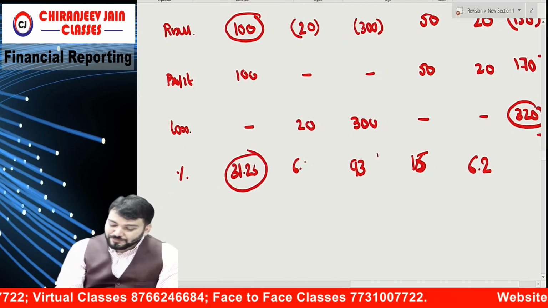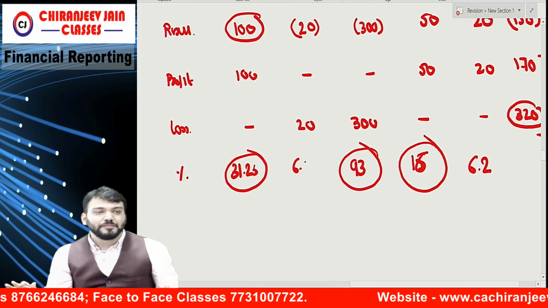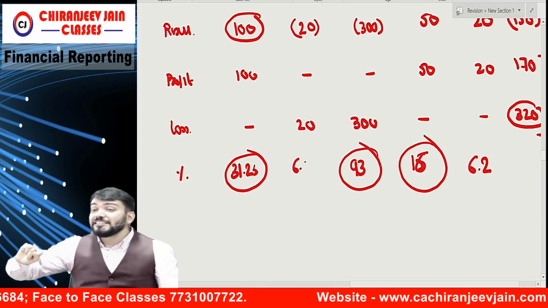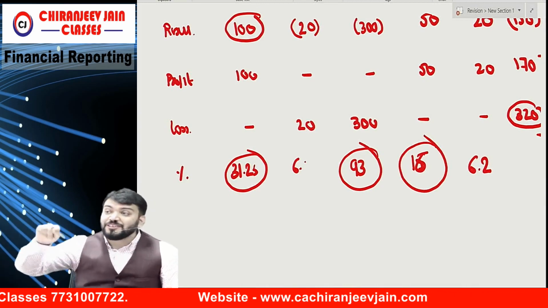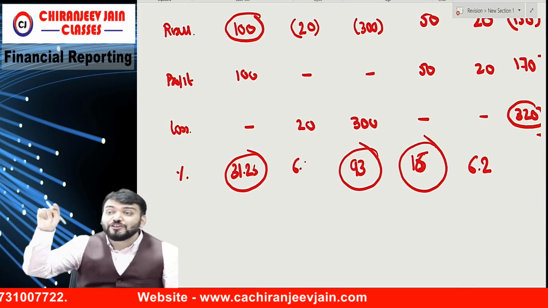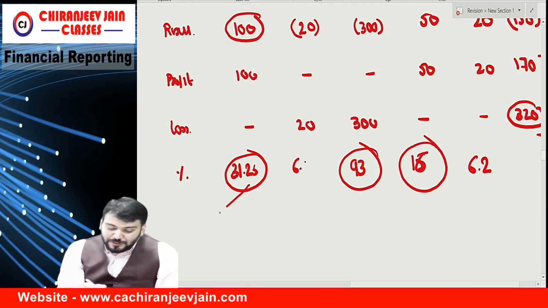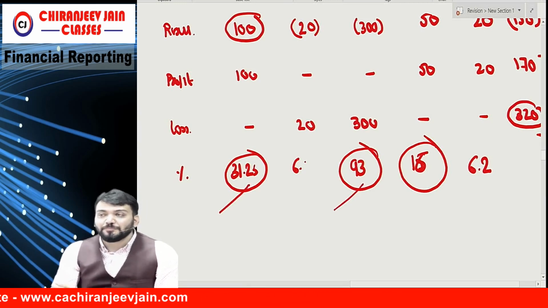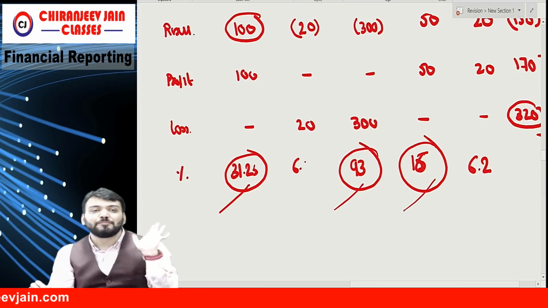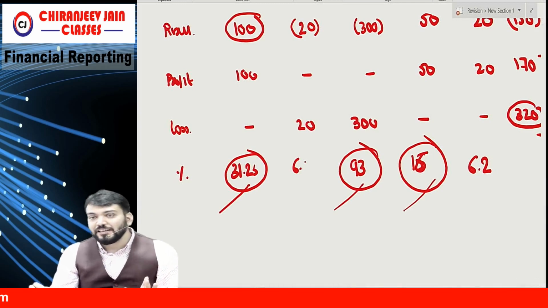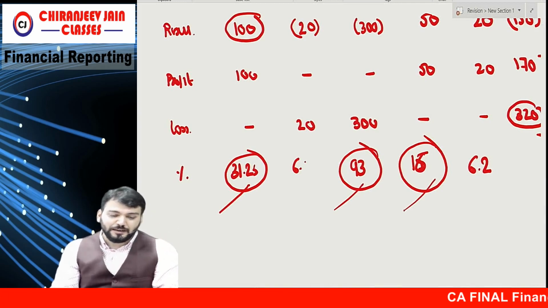This is reportable, this is reportable, this is reportable. It means if the segment result is 10% or more of the combined result in terms of profit or the combined result in terms of loss, whichever is greater in absolute terms, it becomes reportable. Now understood the meaning? If any one quantitative threshold is satisfied, it becomes reportable. This meaning you have understood? Yes sir, we have understood.